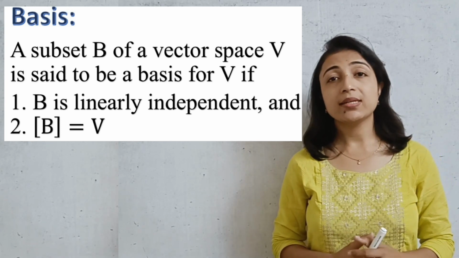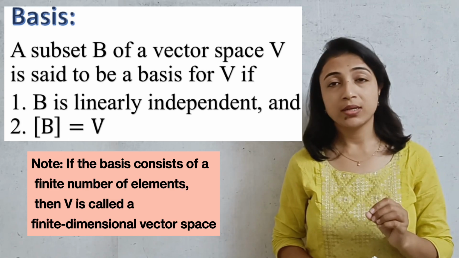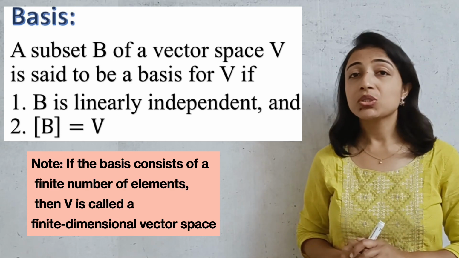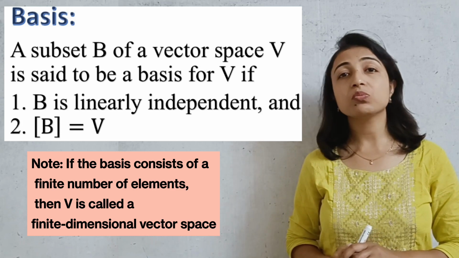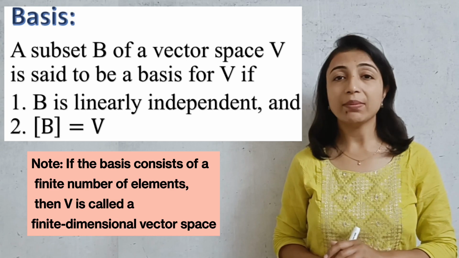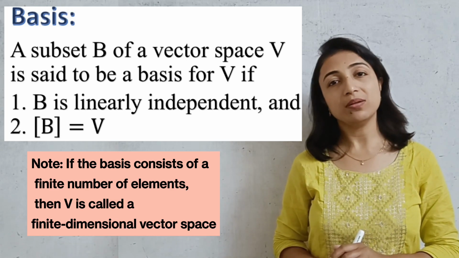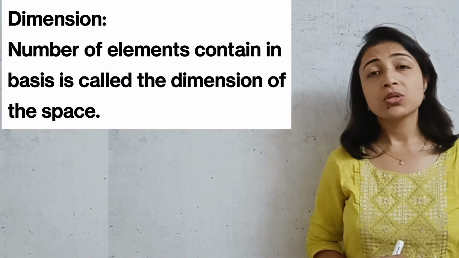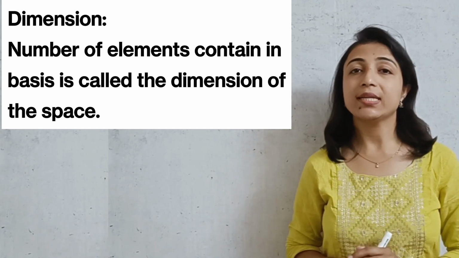And here, as I said, B is a subset of V, and let's suppose that B is finite. Finite means the number of elements contained in set B is finite. So if the set B contains a finite number of elements and it is a basis for V, then the number of elements contained in B is nothing but the dimension of V. And if it is finite, it is called a finite dimensional basis of V. Now the next is, what is the dimension of V? The dimension of a vector space is nothing but the number of elements contained in a basis.